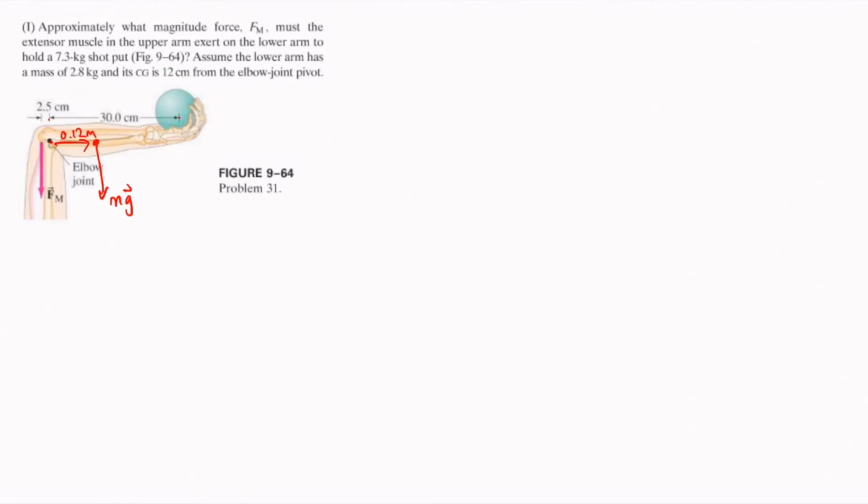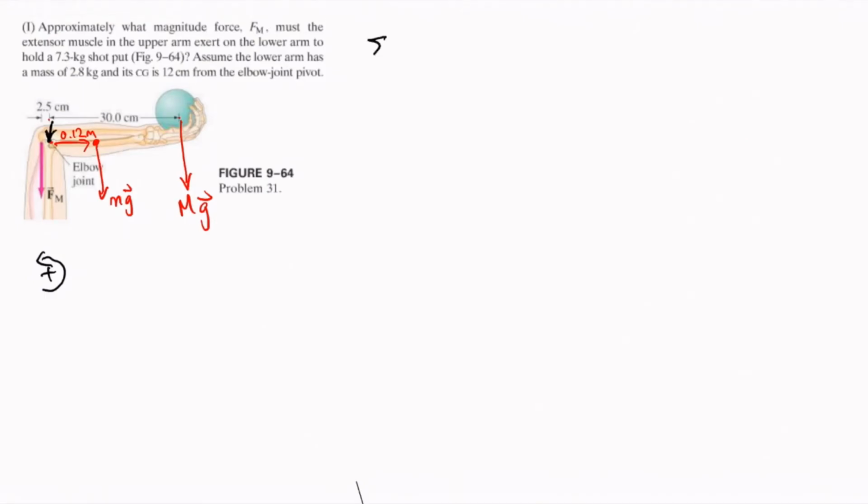The third force is the force due to the shot put. That shot put has a weight of 7.3 kilograms, and it's located at a distance of 30 centimeters from the elbow joint. Now that we have identified all the forces, we let the counterclockwise direction be the positive direction. This is where your axis of rotation is located.